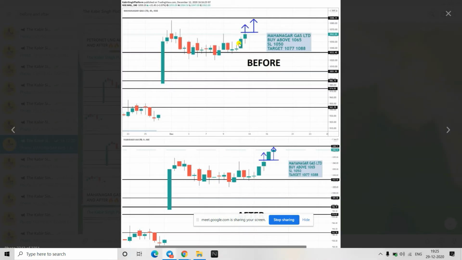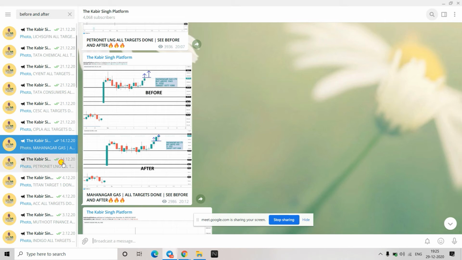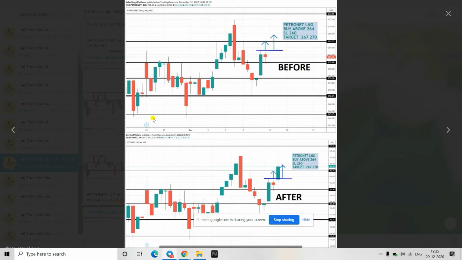The same example is here. After a good bullish candle, there is an indecisive candle, and once the high of this indecisive candle is broken, a good candle is formed, and your stop loss is the low of this candle. Whenever the high breaks, you can take the entry. Like this, you will find a lot of examples in the channel. Just search before and after.